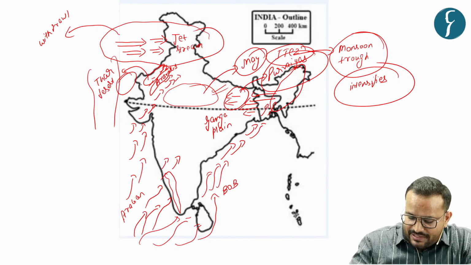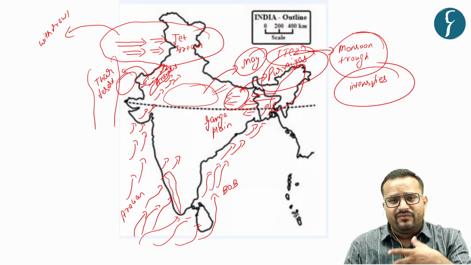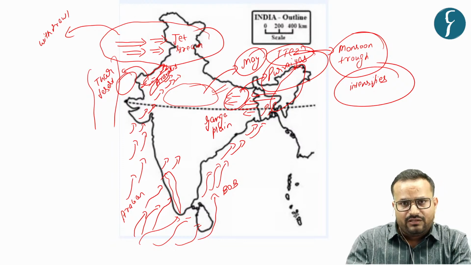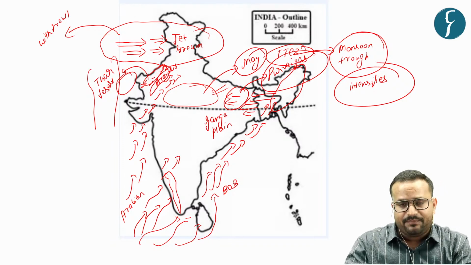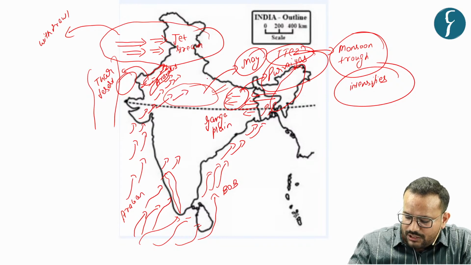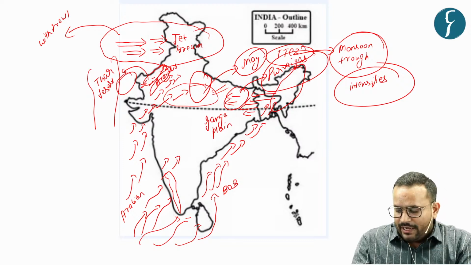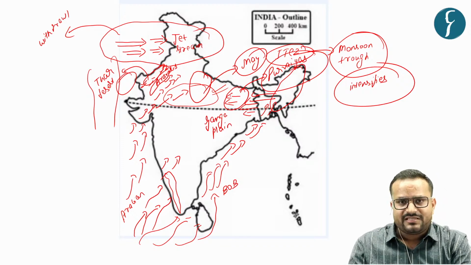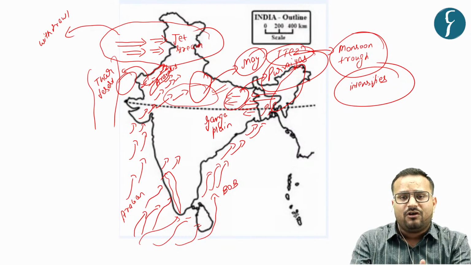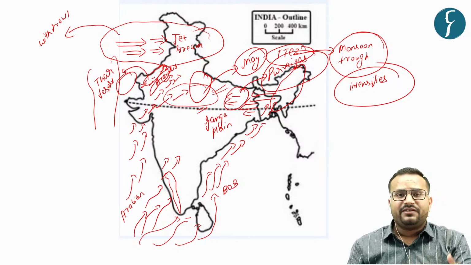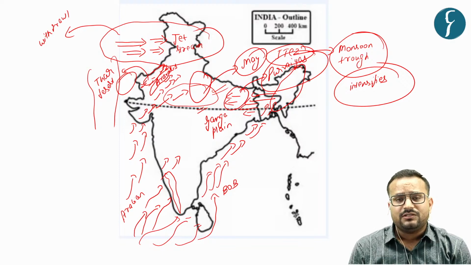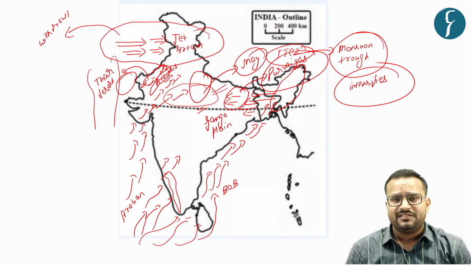So what will happen is that in this region of Rajasthan, there will be a very scanty amount of rainfall. Why? Because the branch of wind that is traveling parallel to the Aravalis will not cause rainfall in this area, and a parallel branch is traveling from the eastern side. So there will be rainfall on account of both the Arabian Sea branch and the Bay of Bengal branch in this Ganga plain region, and that is why you have so much agricultural activity taking place in this region, because of fertile soil and the heavy amount of rainfall.